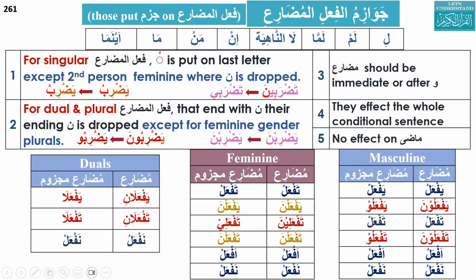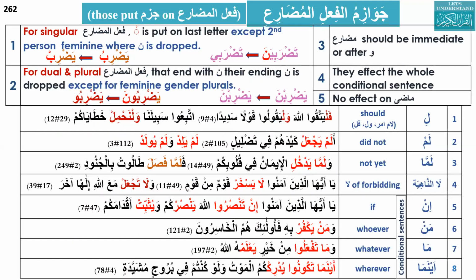While we say plural, we should be very careful, because naf'alu is also plural, but there is no noon at the end, so it will become naf'al. So these are the 5 af'al: yaf'aluna, taf'aluna, taf'alina, yaf'alani, and taf'alani. It will affect these 5 if we take the feminine, dual, and masculine. But mostly we discuss the masculine, so the concept should be very clear about the masculine. The noon will be dropped. If there is no noon at the end, there will be jazm.